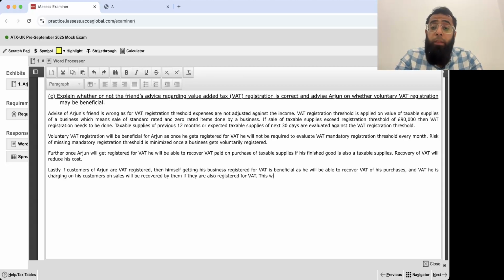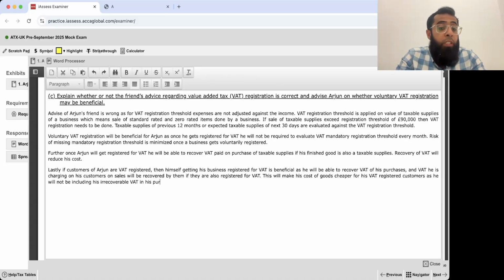This will make his goods cheaper for his VAT registered customers, as he will not include irrecoverable VAT